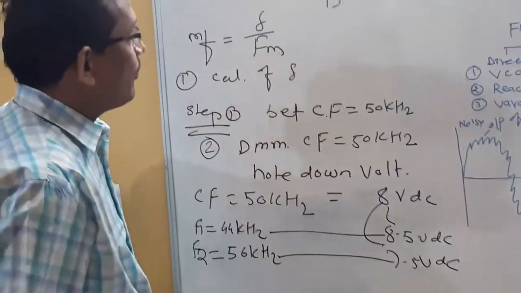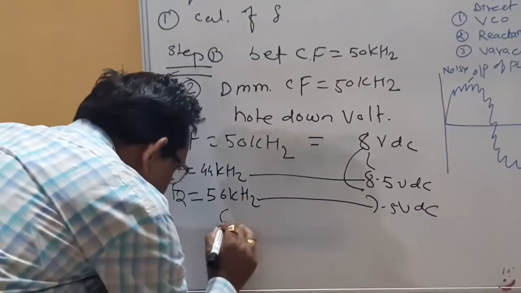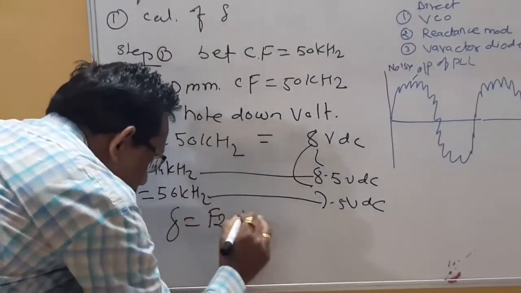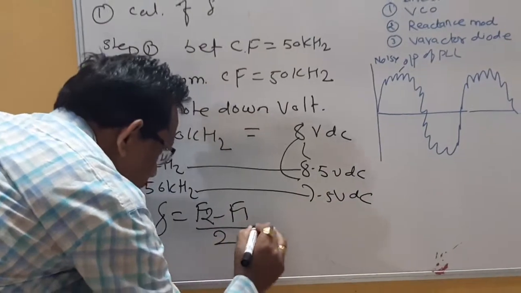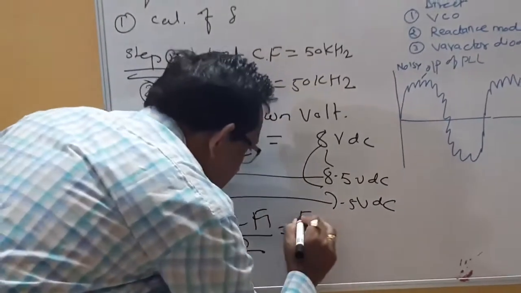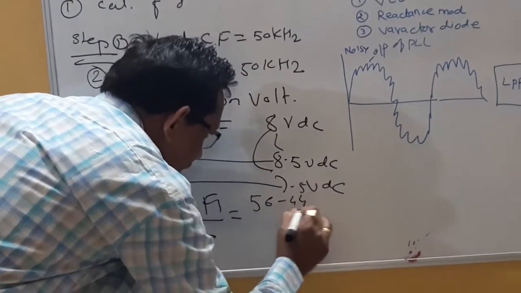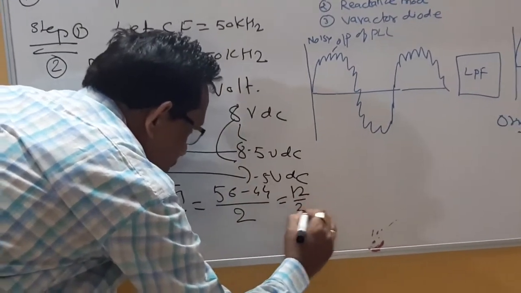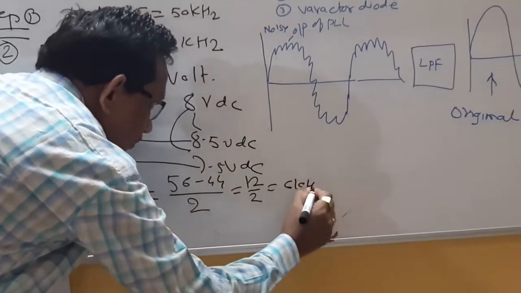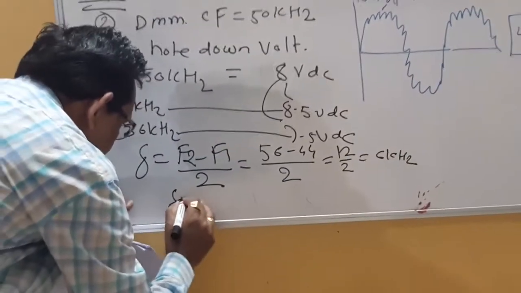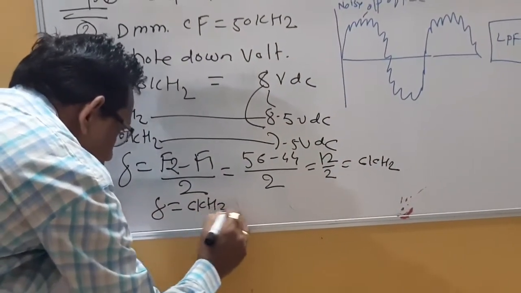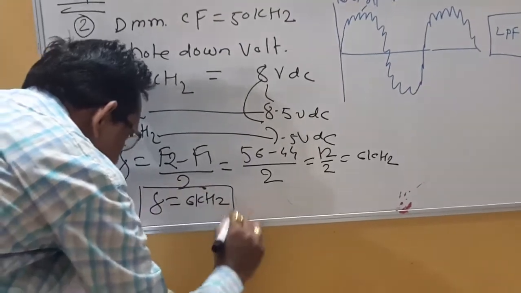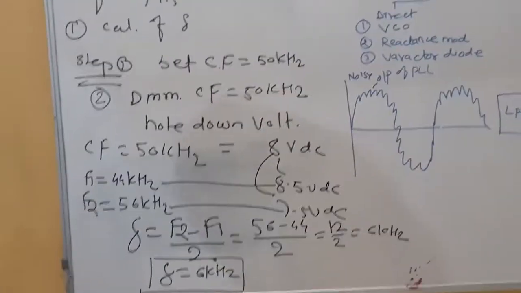So I want to note down the frequency deviation. Frequency deviation is F2 minus F1 divided by 2. That means 56k minus 44k divided by 2, which is 12 divided by 2, that is 6 kilohertz. So this 6 kilohertz is the frequency deviation.